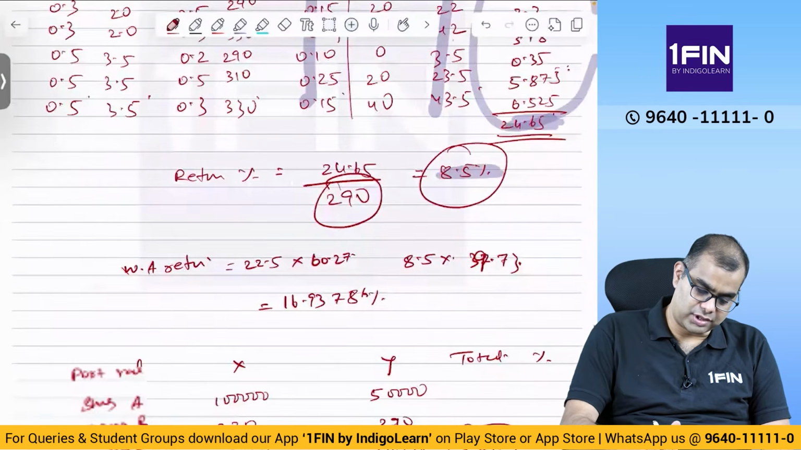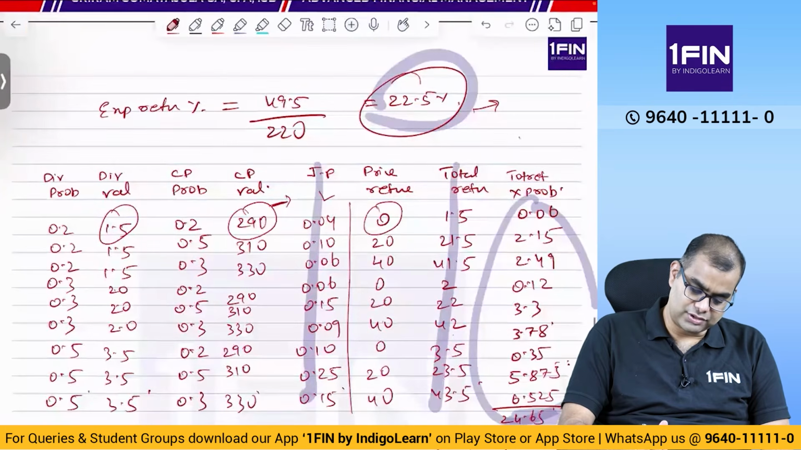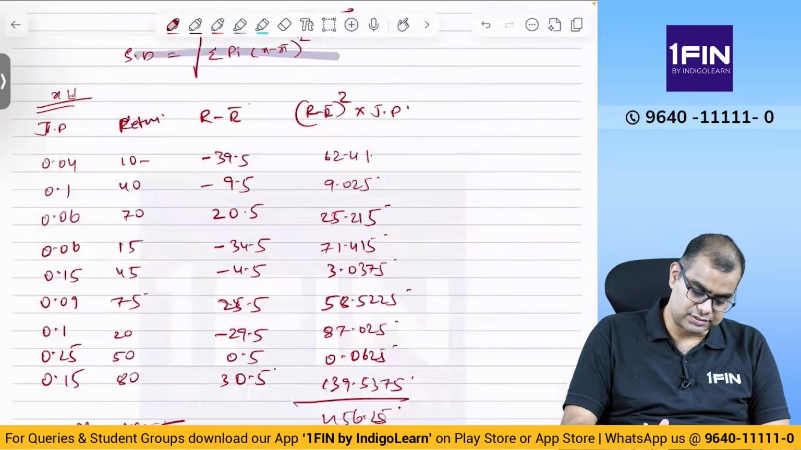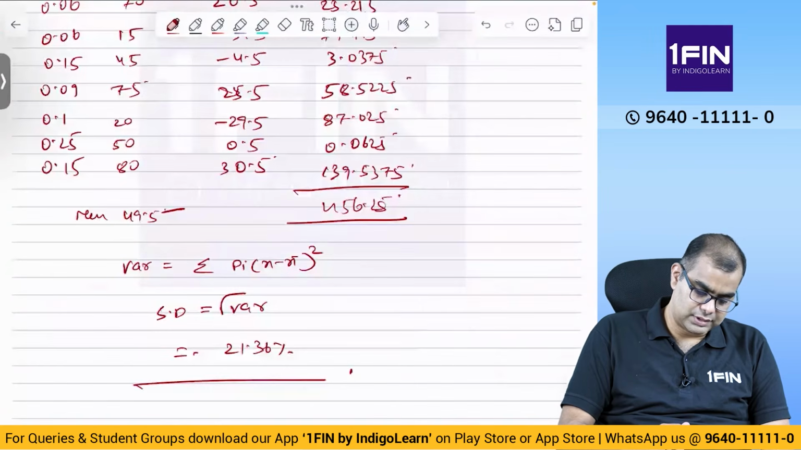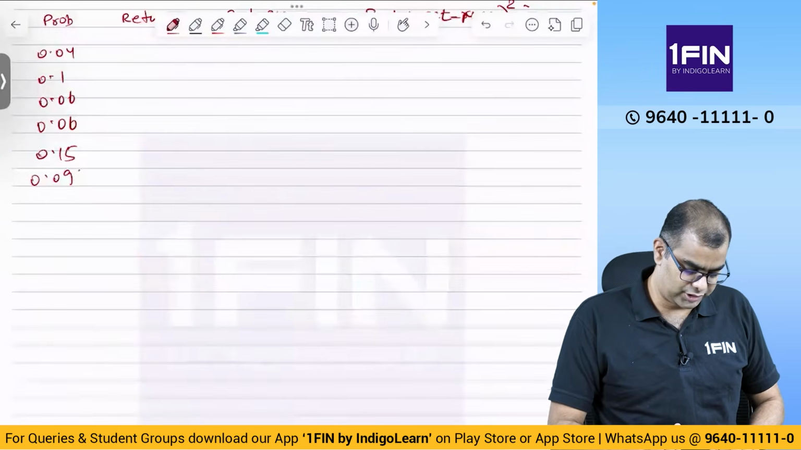0.04, 0.1 and 0.06 is y only, right? 0.04, 0.1, 0.06. I think we'll have the same numbers. Yeah, I'll have the same numbers. 0.04, 0.1, 0.06. Yeah. Then 0.15, 0.09. And 0.1, 0.25, 0.15.